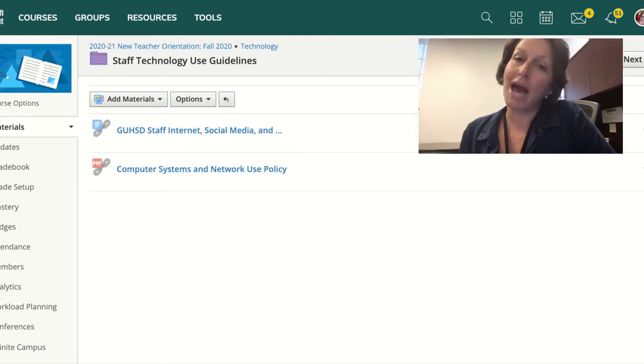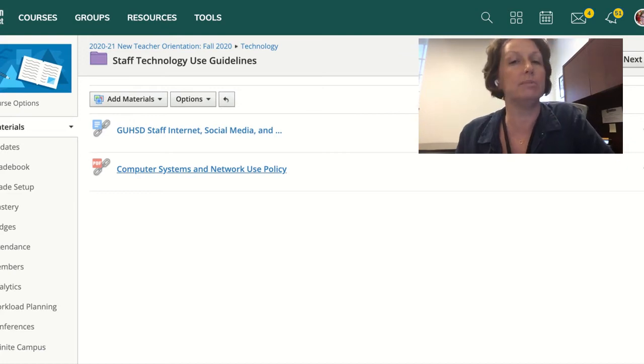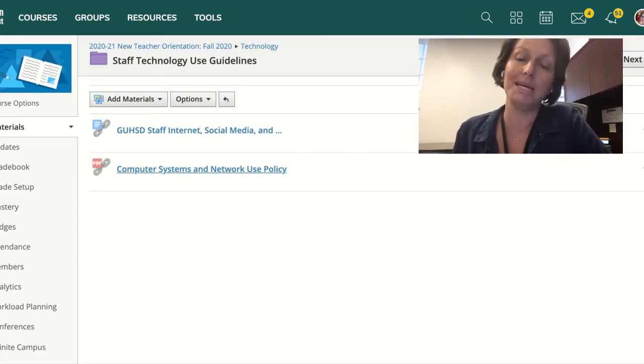The next thing you want to look at is that PDF that's linked at the bottom. This is your teacher agreement in terms of your computer systems and network use policy. So you have a lot of things issued to you by Grossmont Union High School District, including your computer and all of your Grossmont accounts. And so this document is just going to help ensure that you know what the district expectation is with regard to using those things. So make sure that you take a few minutes and read through both of those items.